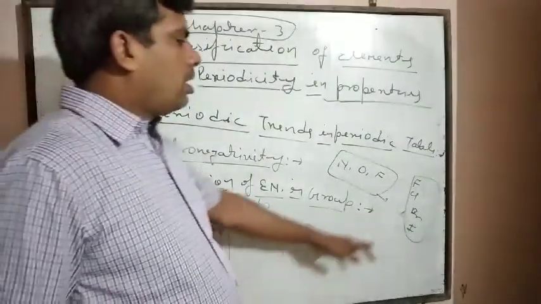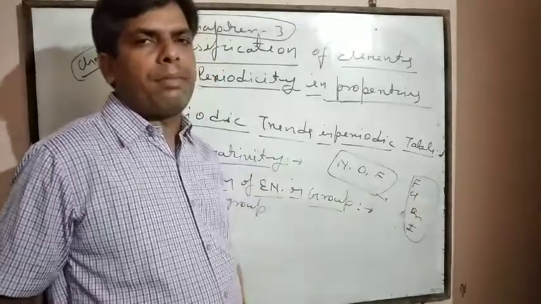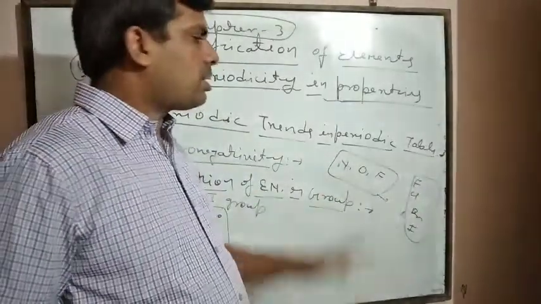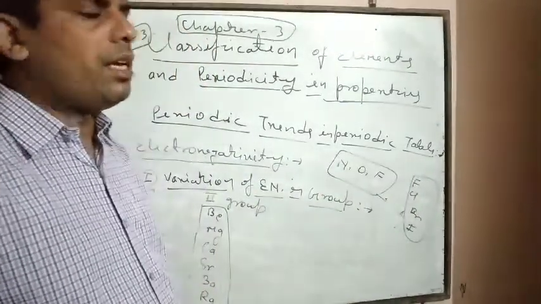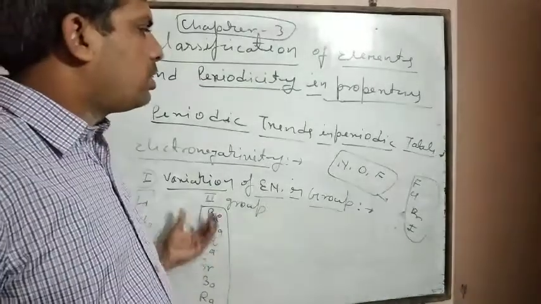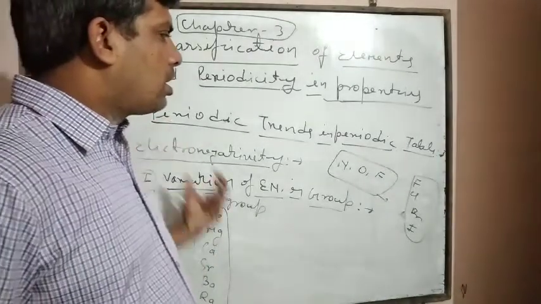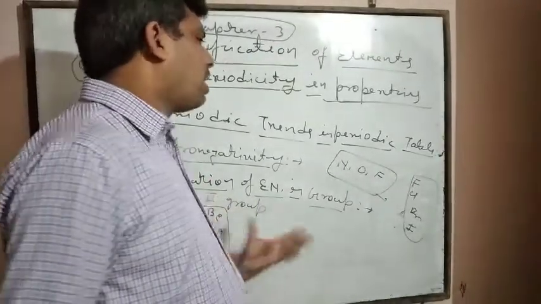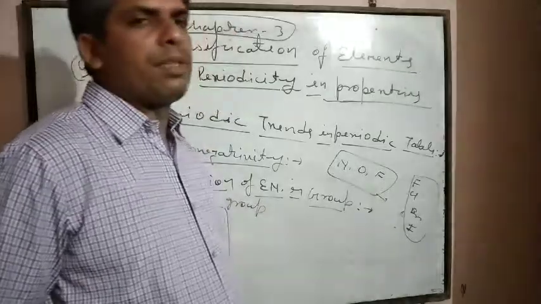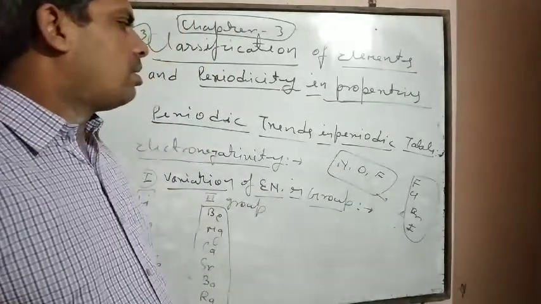That's why 17 group elements are known as halogens, because they have a salt forming nature. They easily gain electrons which come from alkali metals or alkaline earth metals, and with the help of ionic bonds they form salts.